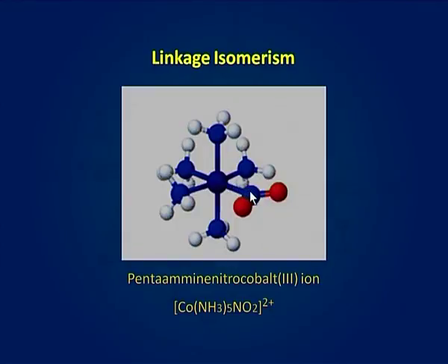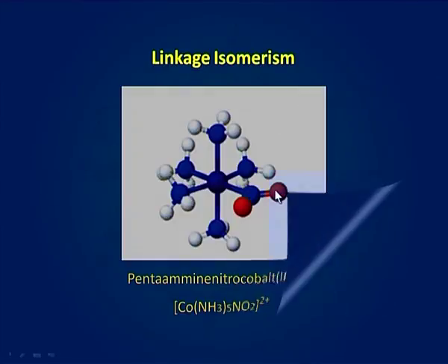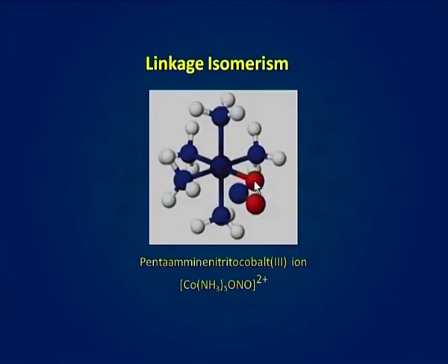Here, nitrogen is attached to the metal ion and the ligand is named as nitro. In this case, oxygen is donating the electron pair to the metal ion and this ligand is named as nitrito.